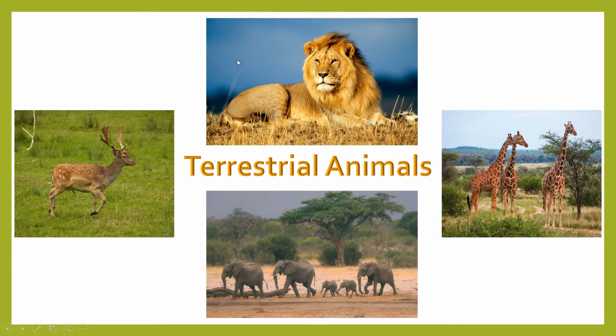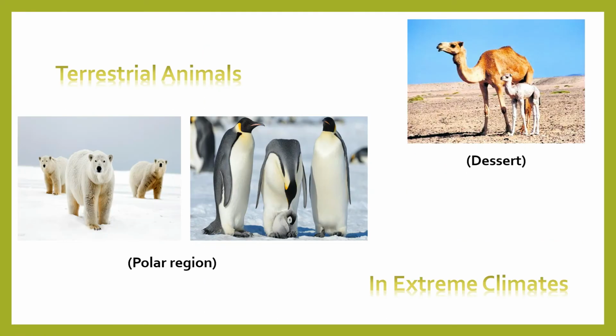So these are all the terrestrial animals that you see in the plain regions, and also some of those domestic animals like cats, dogs, cows, horses, they are also terrestrial animals of the plain lands. Now I will discuss with you some more terrestrial animals which live in the extreme climates.